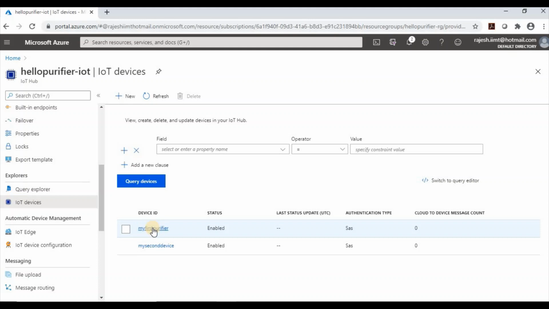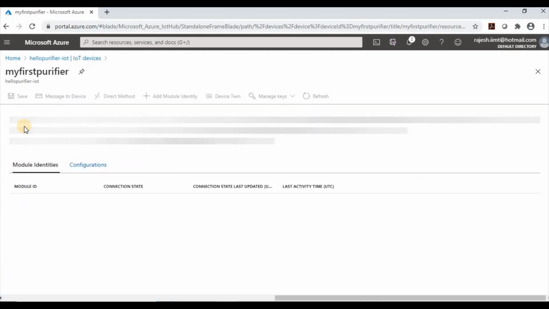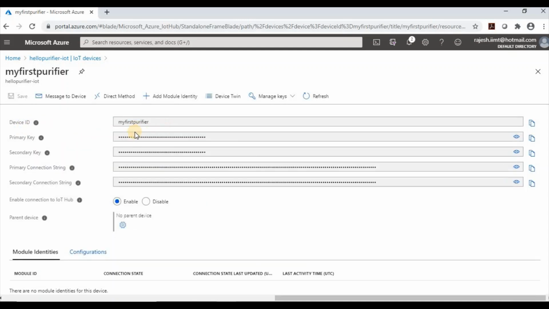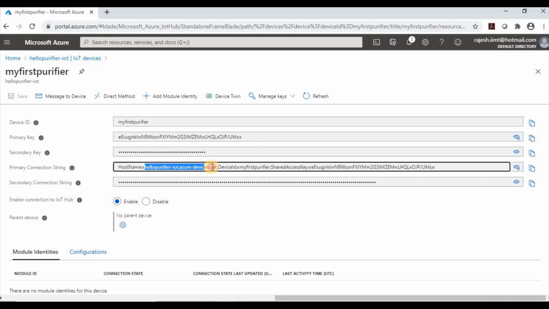So see, if I go to my first purifier, it will show me the connection string that is required to connect to the device. This is the device ID, this is the primary key. So you can see it here. This is the key that has been generated to connect with this device. If we are going to use this device, we need this key, this is the secondary key, and this is the connection string. So what is the connection string? That host name, which is basically the name of the IoT Hub. So this is the host name, and then device ID and shared access key. So this is the complete connection string for the device.